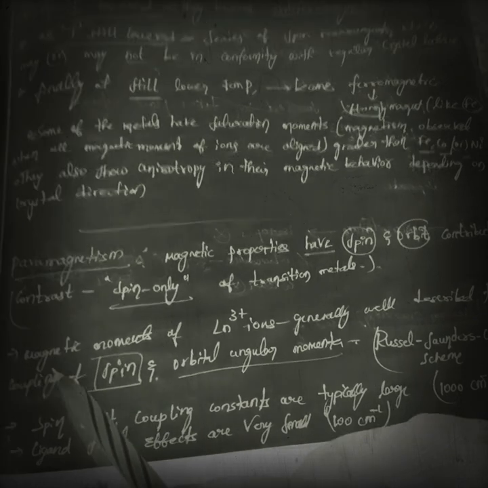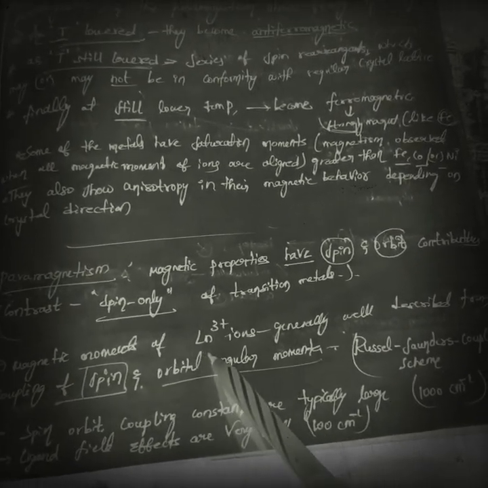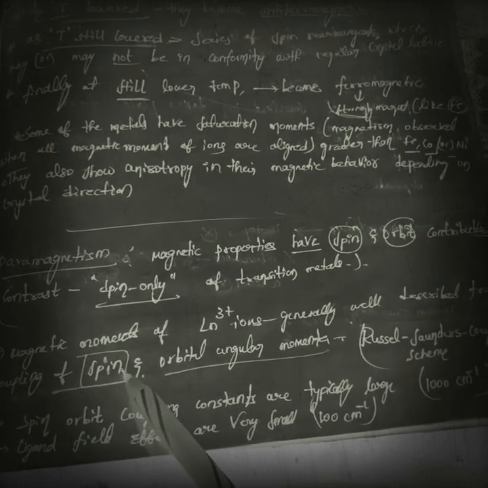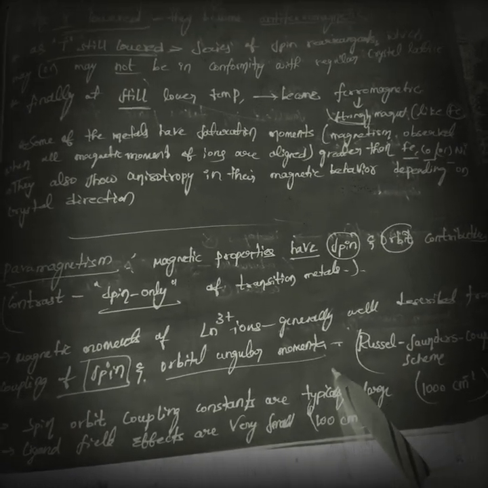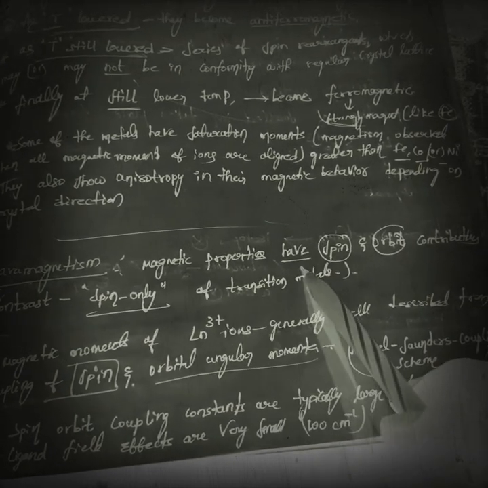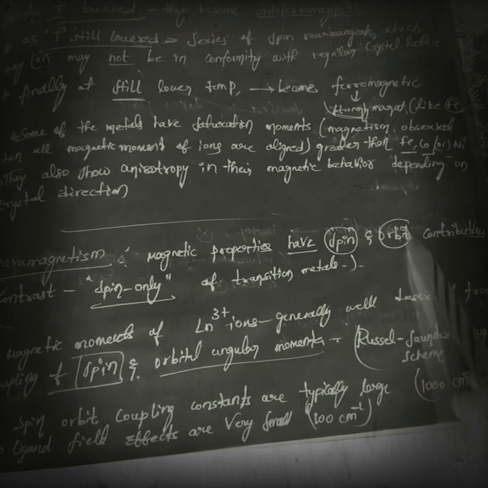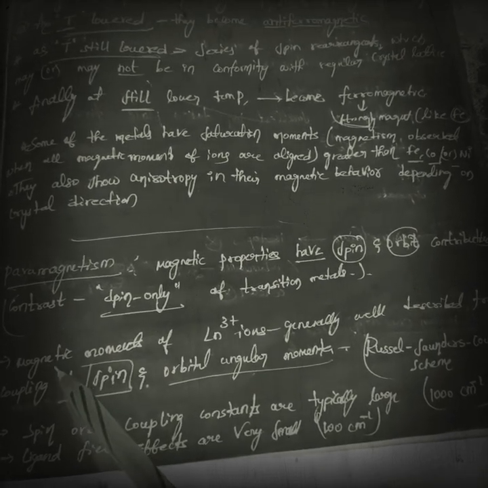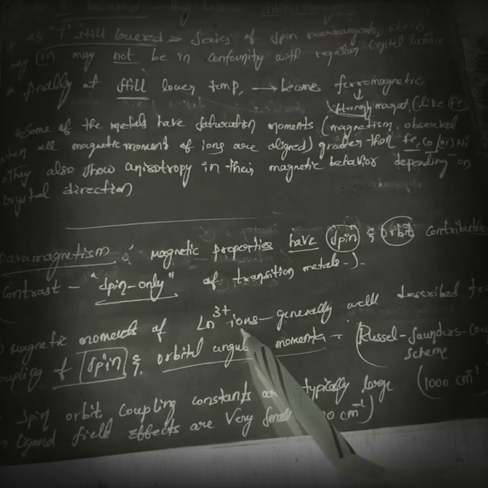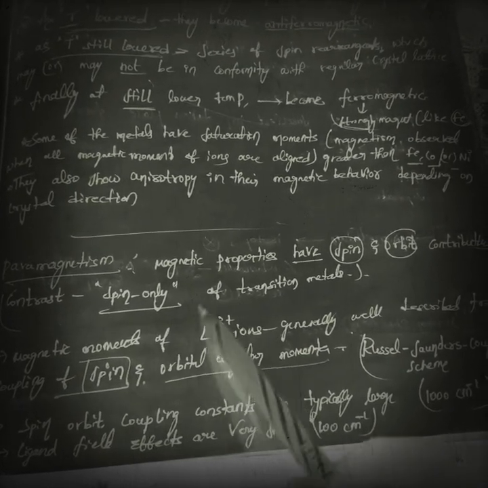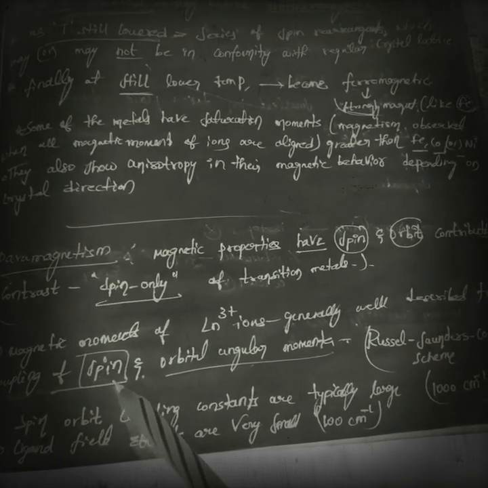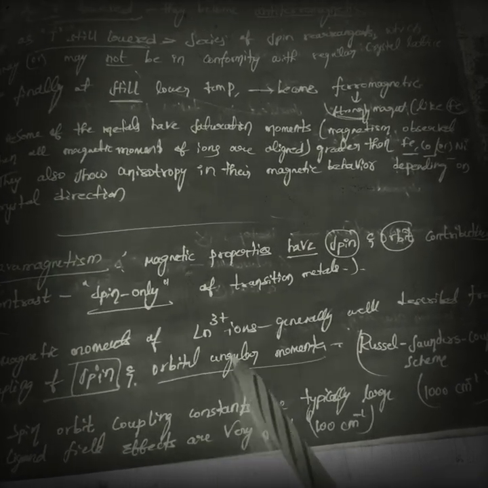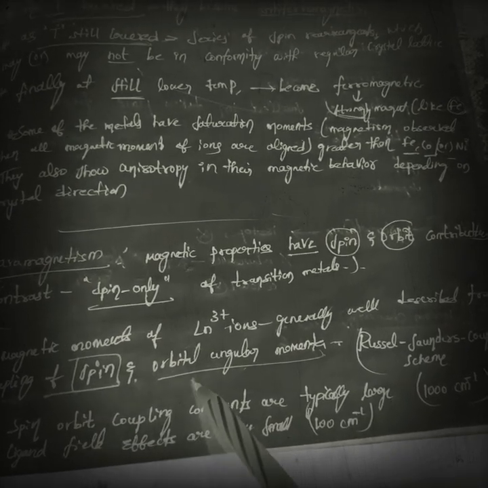Next, the magnetic moment of lanthanoid or lanthanum +3 ions is generally well described from the coupling of spin and orbital angular momentum. As I discussed in the first point, in lanthanoid metals both spin and orbit contributions are present. So the magnetic moment of the +3 ion is described from the coupling of spin angular momentum and orbital angular momentum.